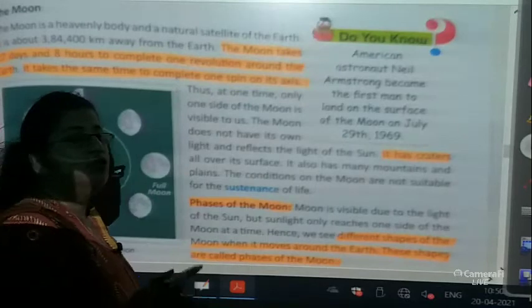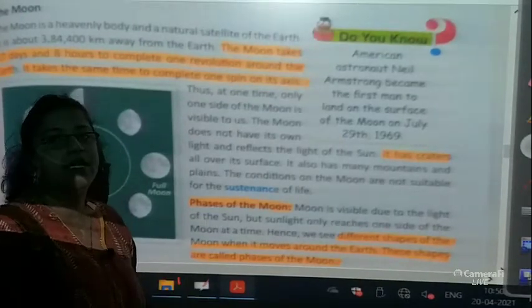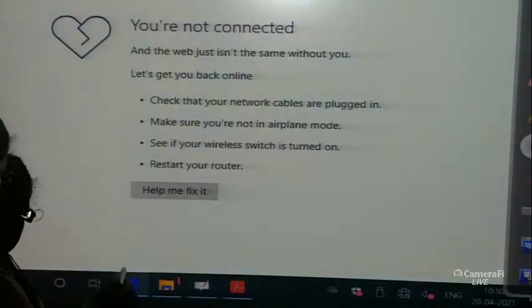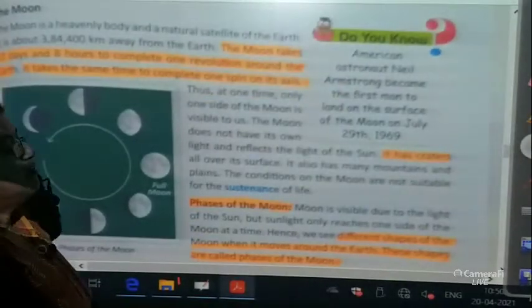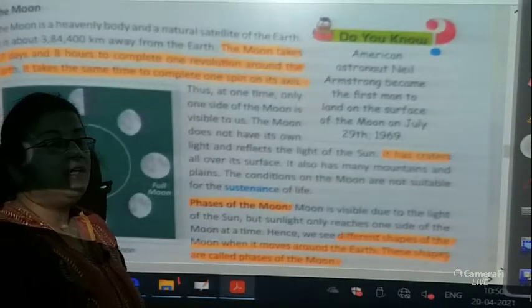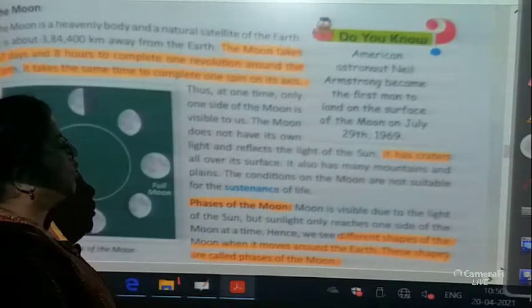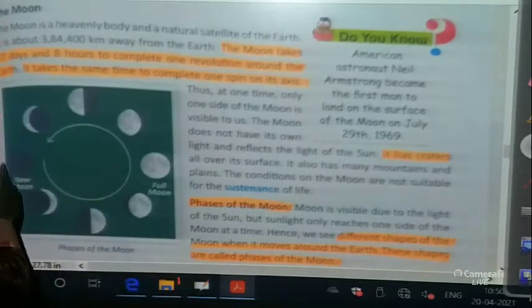Okay, now you must have heard from your parents or your grandmother that today is Amavasya or today is Purnima. This we say in Bengali and Hindi. That is the phase of the moon. Over here you see there is a dark patch.